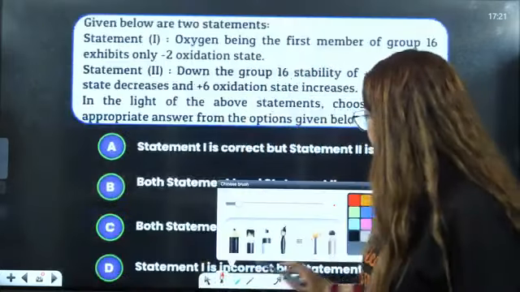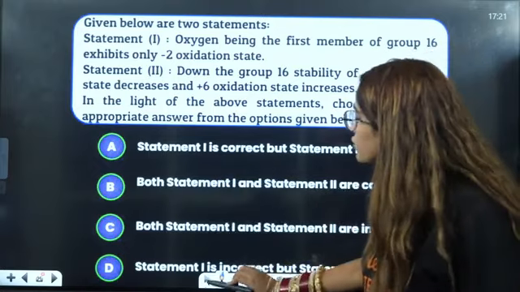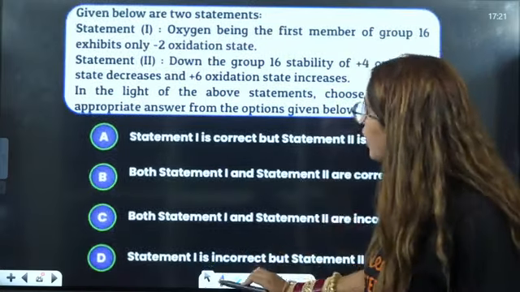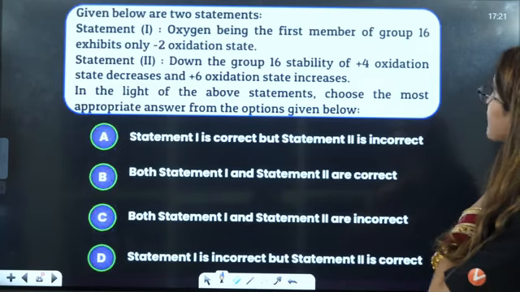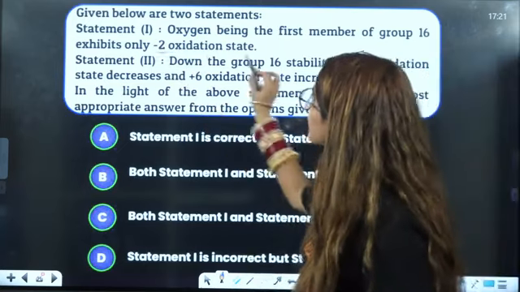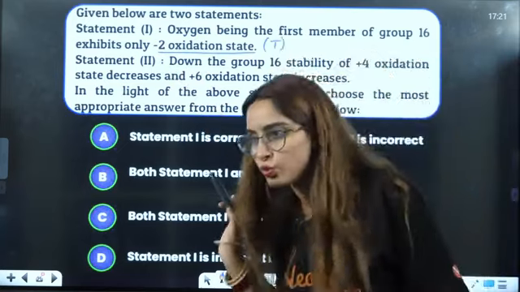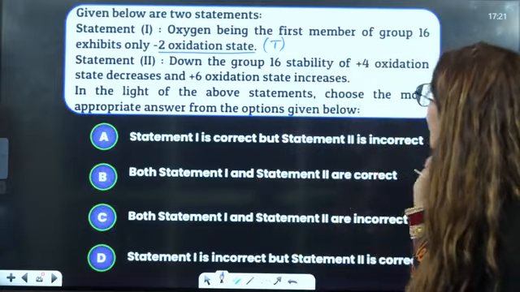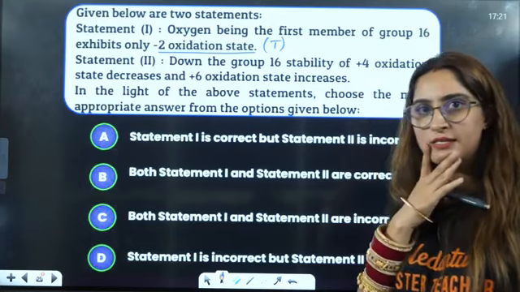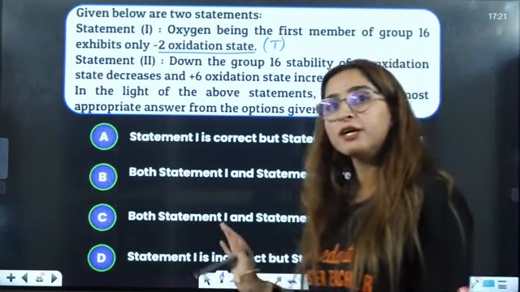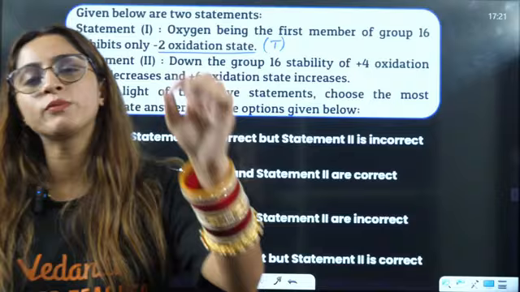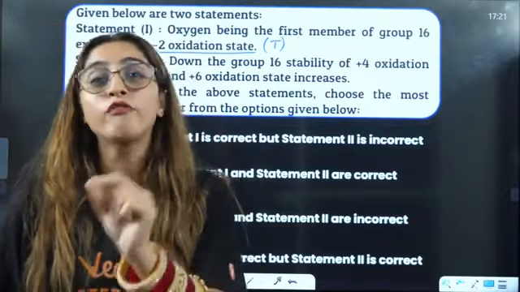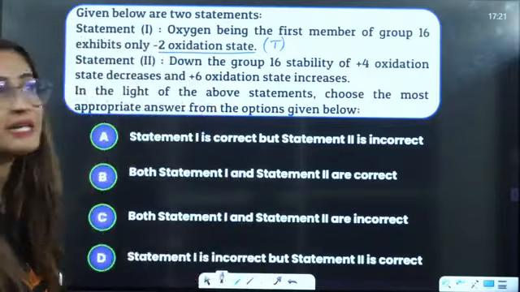Okay, next is, given below are two statements. The statement says that oxygen, being the first member of group 16, exhibits the -2 oxidation state. Yes, that is true. Down the group 16, stability of the +4 oxidation state decreases. No, never. Always down the group, in all the groups, the stability of the lower oxidation state increases.